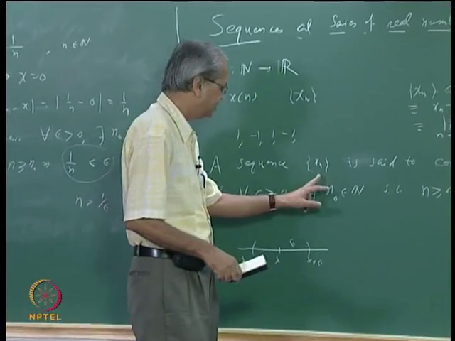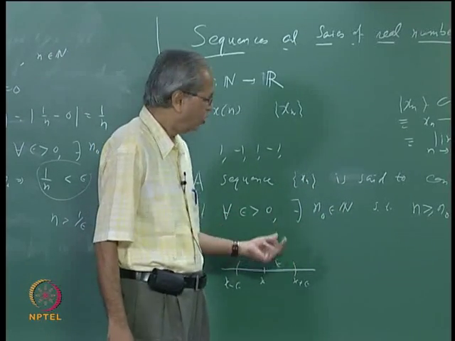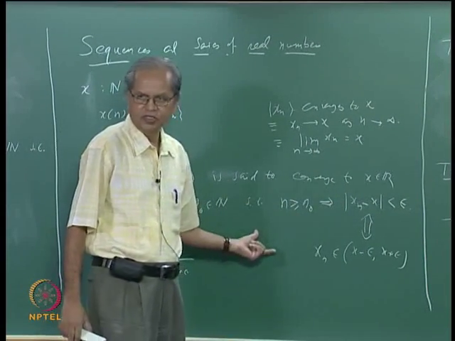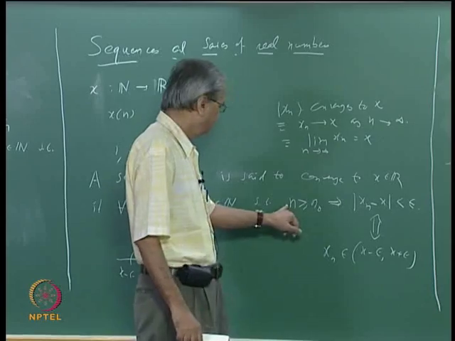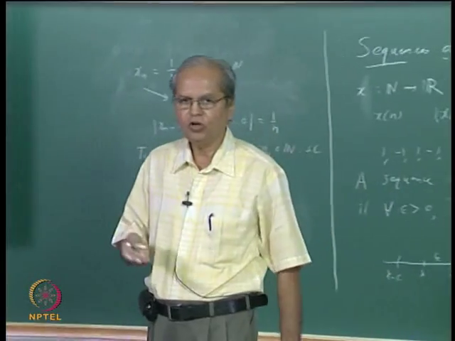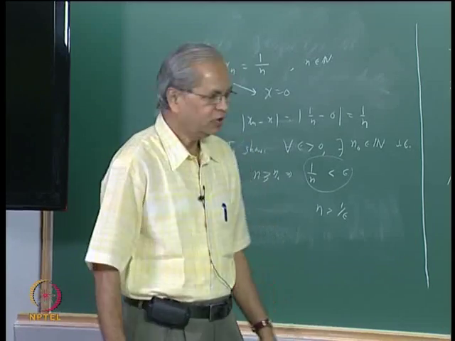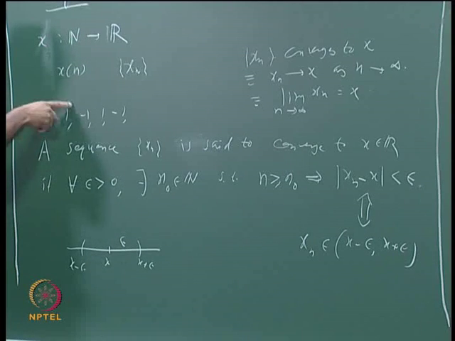Saying that a sequence xn converges to x, if you look at this definition, geometrically it means that all the terms of the sequence go close to x. Roughly speaking, given epsilon, there exists n0 such that for all n bigger than or equal to n0, mod xn minus x is less than epsilon, which means after n0 all terms of xn are close to x. Now if all terms are close to x, the question is, can there exist some x such that 1 is also close to x and minus 1 is also close to x? Now that obviously cannot happen.